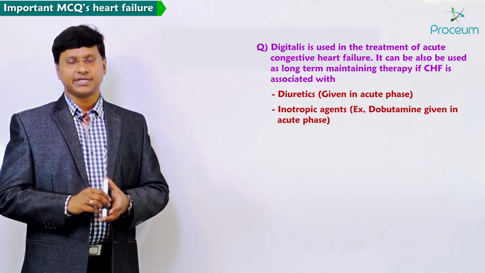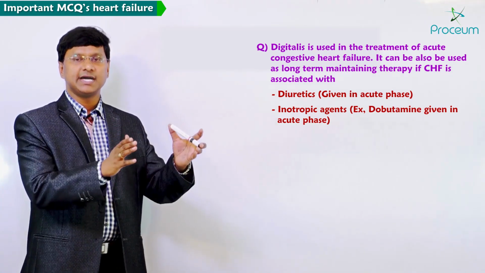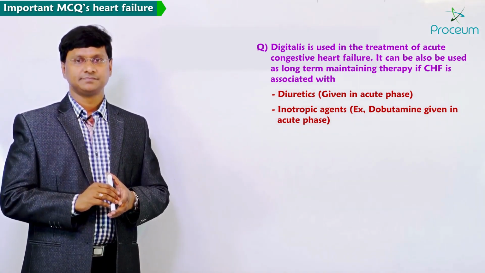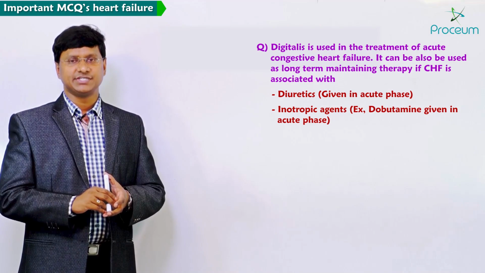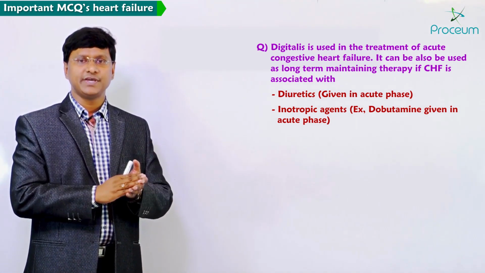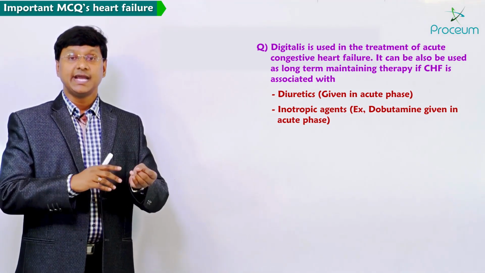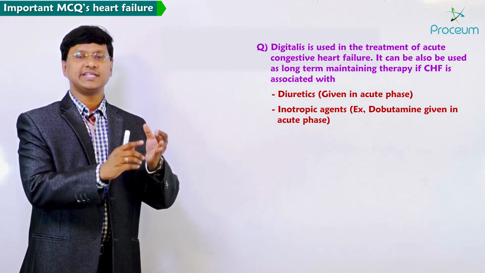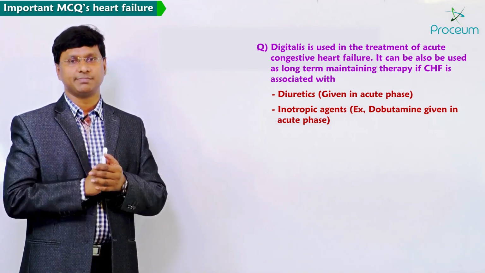Diuretics are given only in the acute phase and then they are stopped. Inotropic agents, for example dobutamine, are given only in the acute phase and then stopped. Inodilators are also given in the acute phase and then stopped.